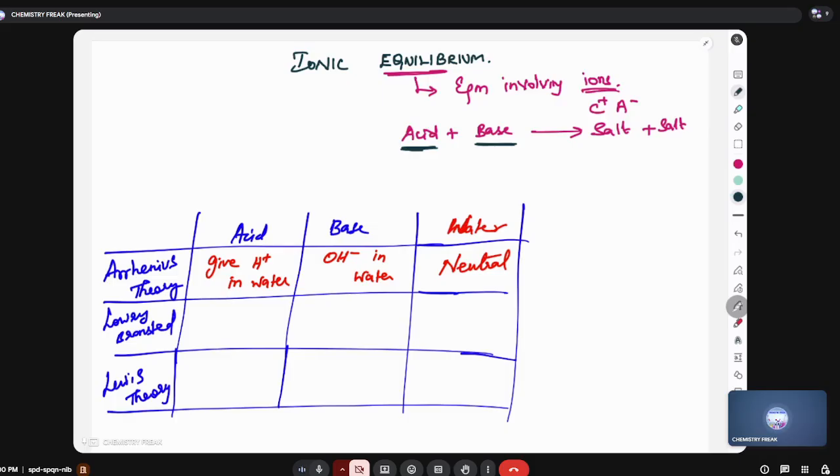Lowry-Bronsted, what did they tell? They told that a proton donor, H plus donor, either it can donate in water or it can donate in any other solvent, whichever it may be. Proton donors are acids and proton acceptors are bases. So, according to them, water can act as a proton donor as well as a proton acceptor. So, water is amphoteric. It can act as a proton donor and it can act as a proton acceptor. I'm going to explain each one below.